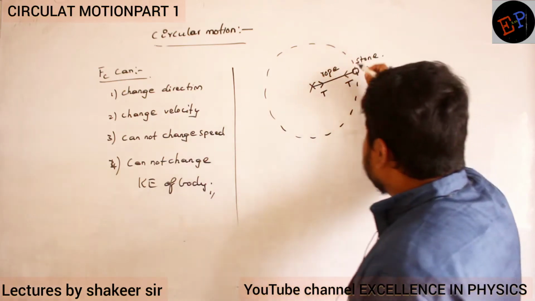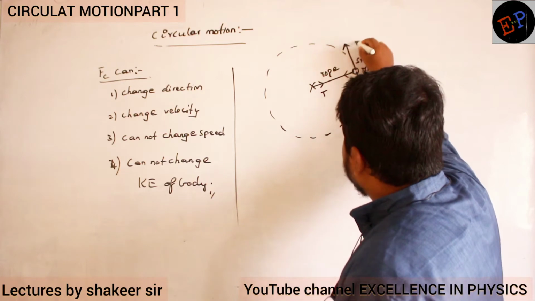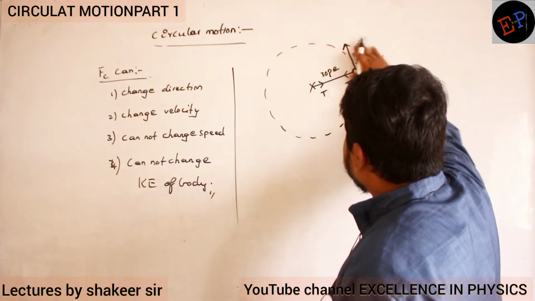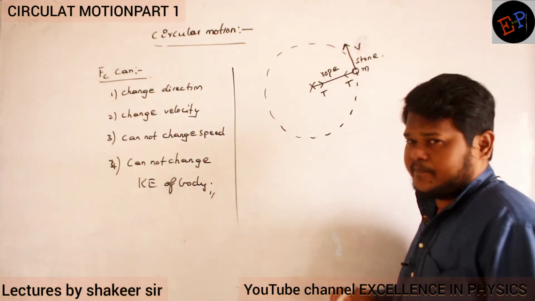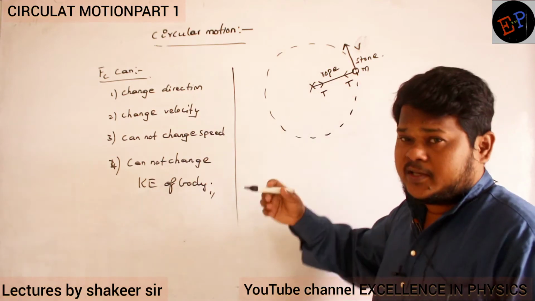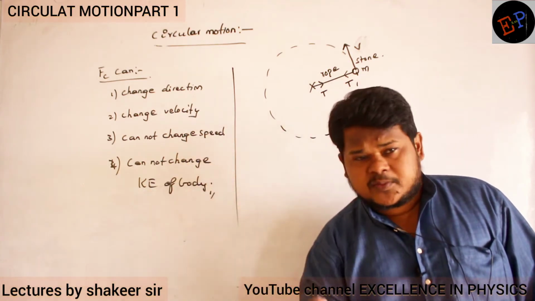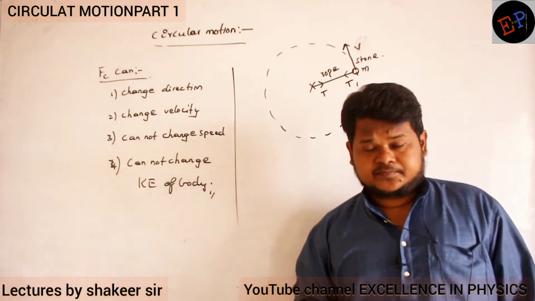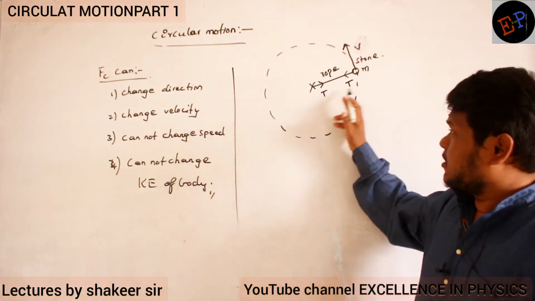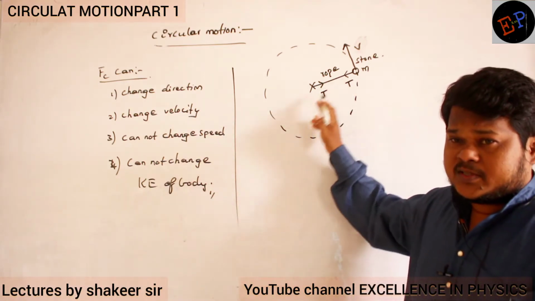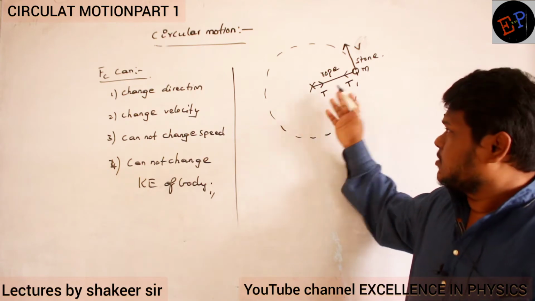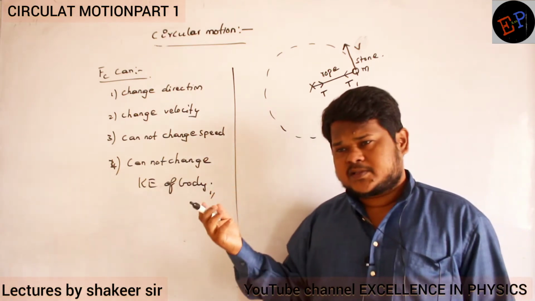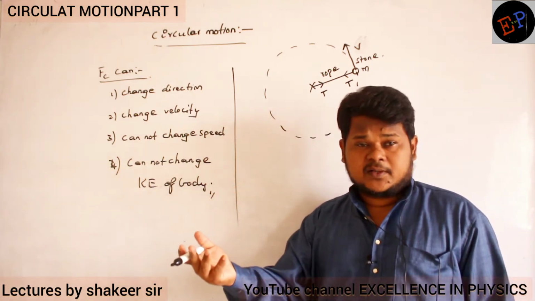Which direction is the body trying to move in? The body is trying to move in a straight line with a speed of v. But what is tension doing? Tension is continuously pulling the body towards the center. Are you able to understand? So what is the direction of tension? Towards the center. So here, tension is providing the centripetal force.